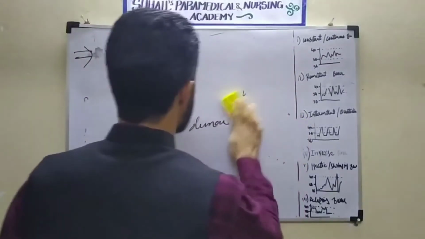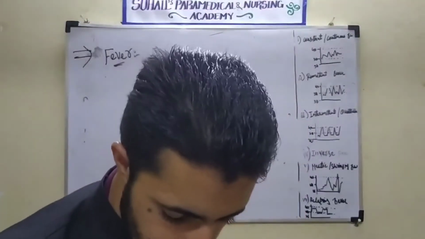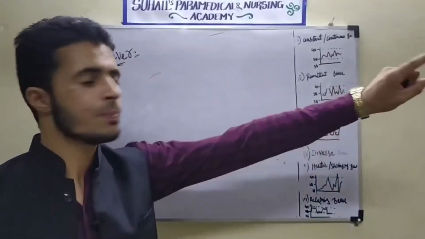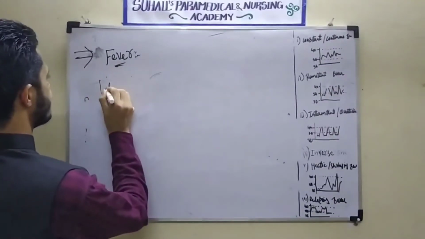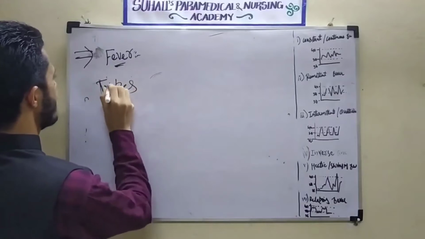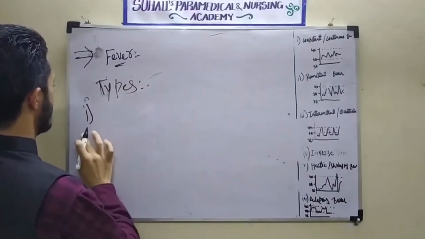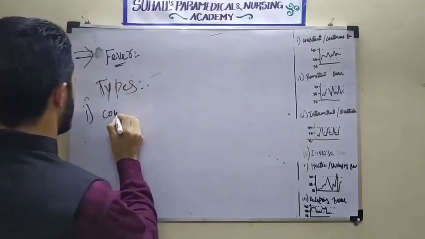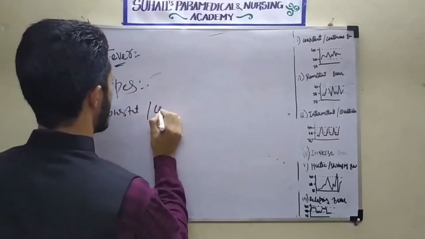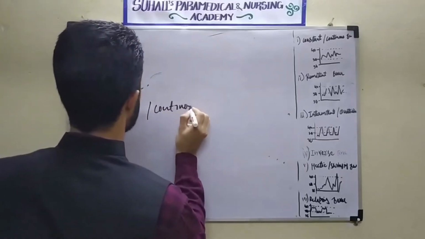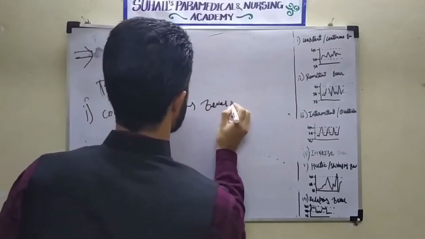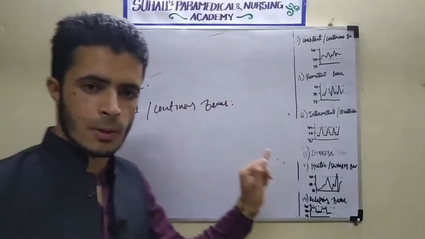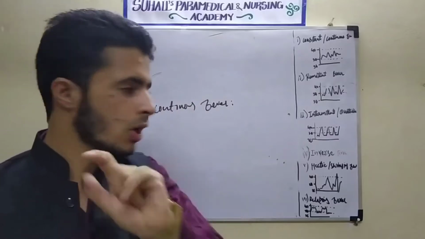So now I am going to explain the types of fever. First type is constant or continuous fever. In case of constant types of fever, first type is constant or continuous fever.